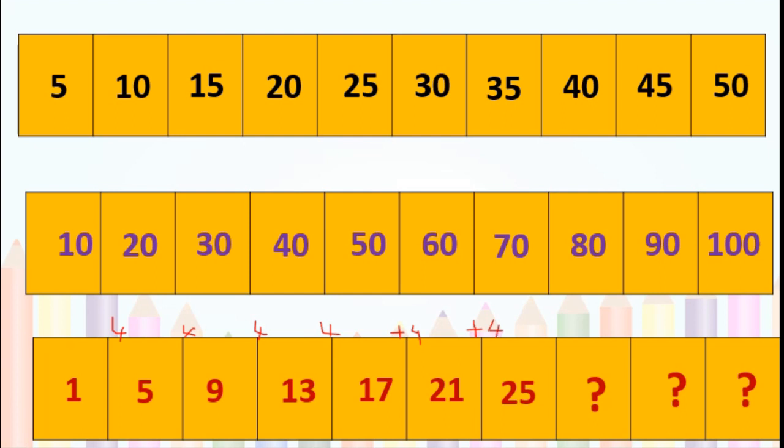Again, now for 25 plus 4 you add, then what will you get? 29, isn't it? Then 30, 31, 32, 33 we will get. Then the next number should be 37. Got this? If you add or if you find the difference, whichever becomes easy for you, you can follow. The numbers will remain the same. Okay?